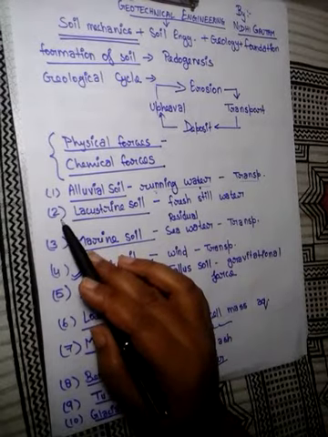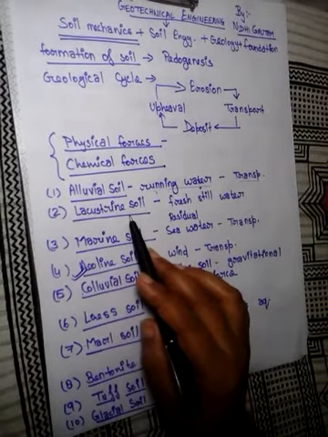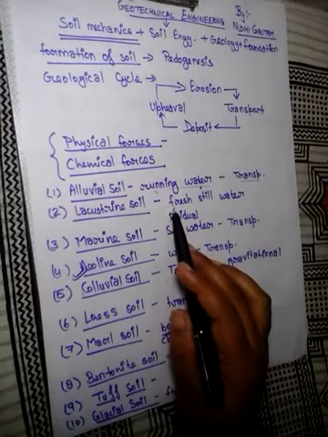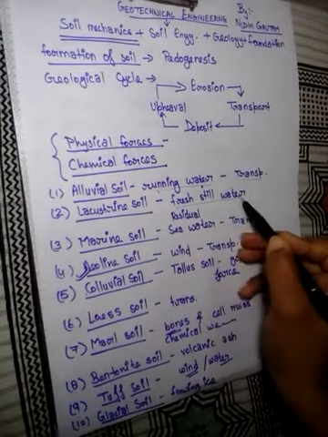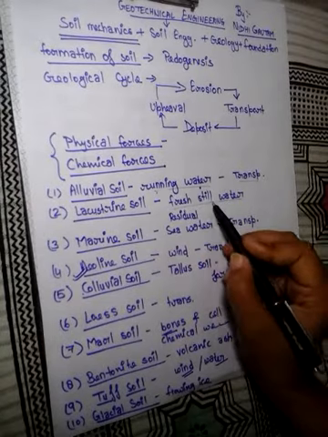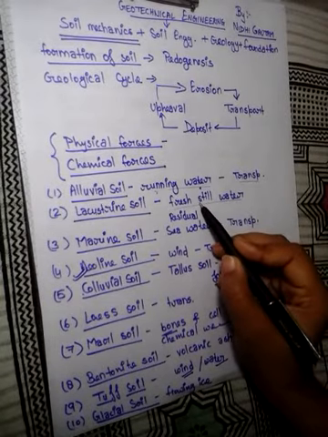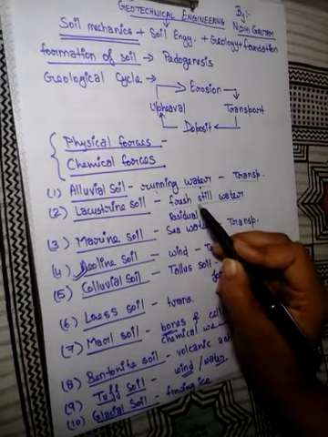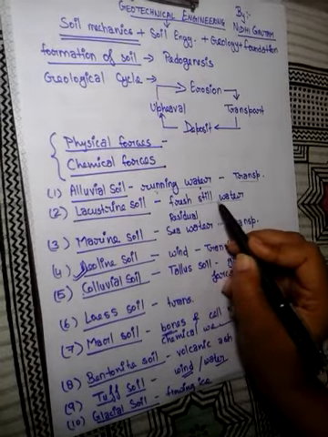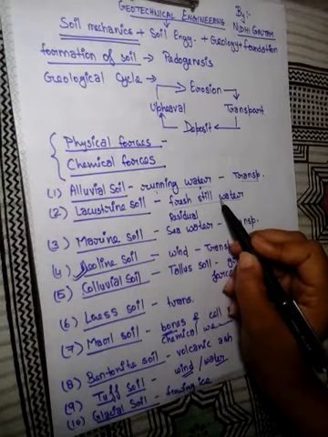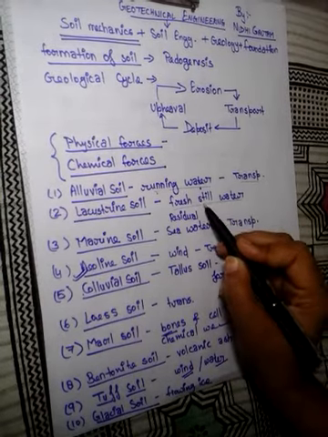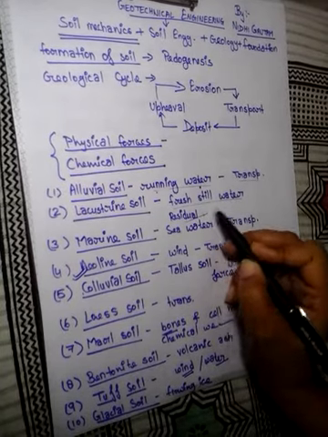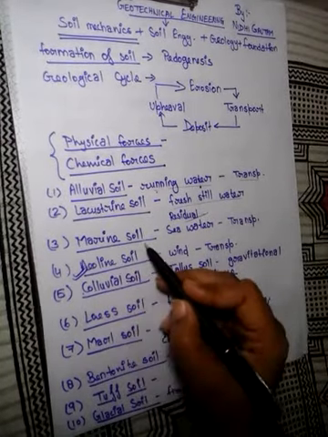Now, second type of soil is lacustrine soil. It is the soil that is deposited from the suspension of fresh still water. Fresh still water is a physical agency, so this is a type of physical weathering, and this type of still water is not any transporting agency. So this type of soil is a residual soil.